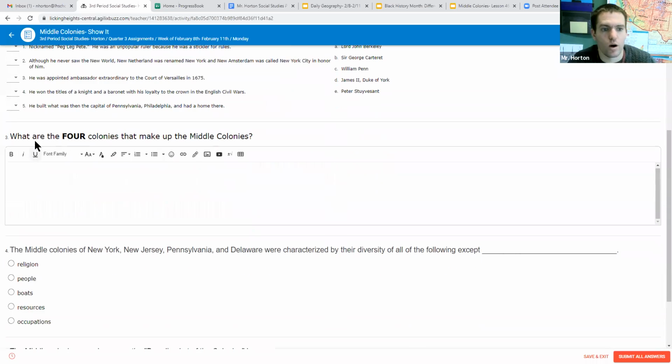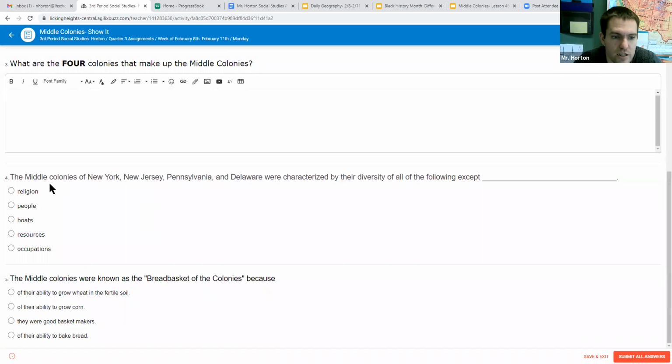Then number 3, it says, what are the 4 colonies that make up the Middle Colonies? We'll take our answers for that one. And then numbers 4 and 5 are multiple choice. So number 4, it says, the Middle Colonies of New York, New Jersey, Pennsylvania, and Delaware were characterized by their diversity of all the following except what? So all 4 of the Middle Colonies were characterized by diversity in 4 of these things. So which one of these 5 answers does not belong? Which one is the oddball out is what you're choosing for number 4.